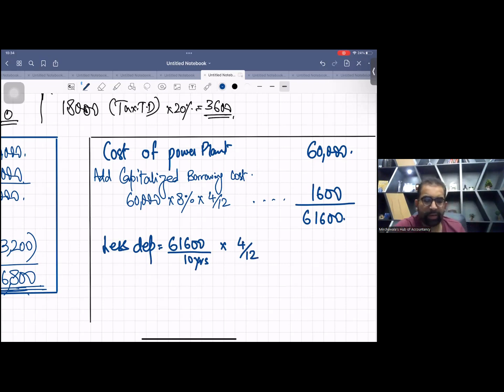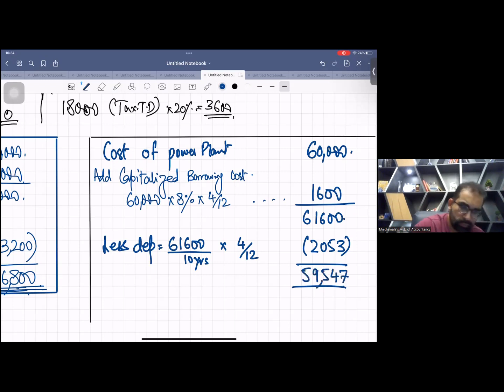That gives 59547. So this is the correct carrying value.